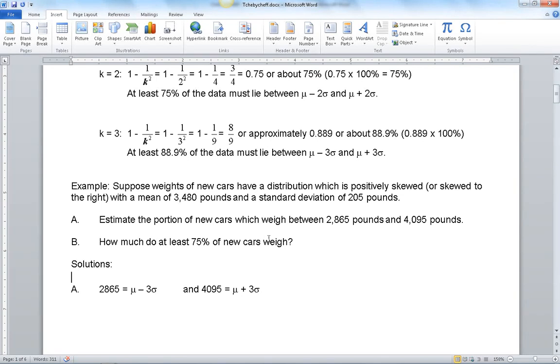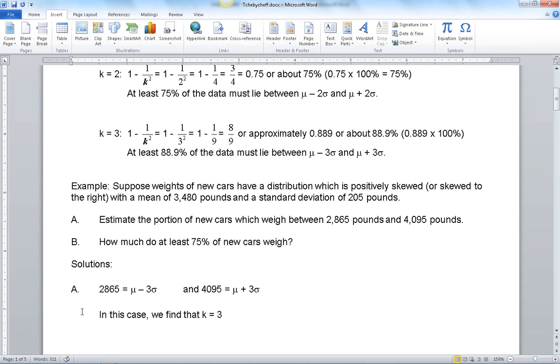Well, where does 2,865 pounds come into play? Well, if you look, 3,480 minus 3 times 205 will give you that lower bound of 2,865. Similarly, if you add 3 standard deviations to the mean, 3,480 plus 3 times 205 will give you 4,095. So these numbers are actually the values for mu minus 3 sigma and mu plus 3 sigma.